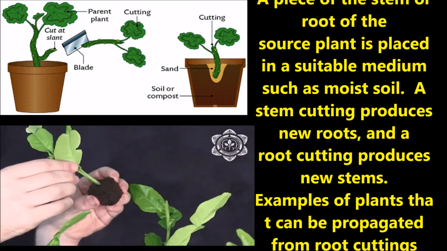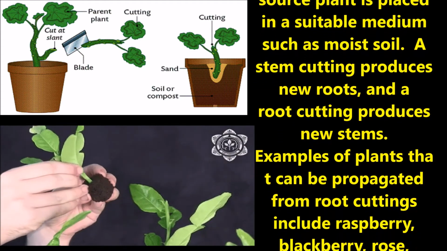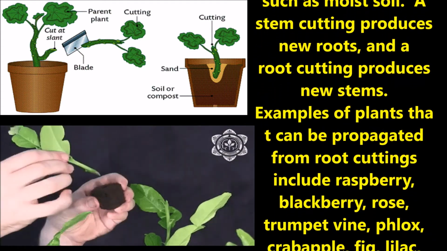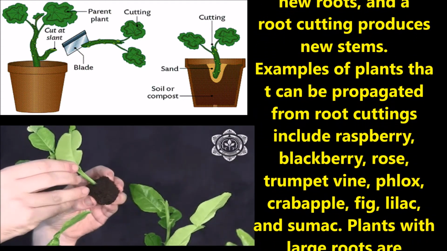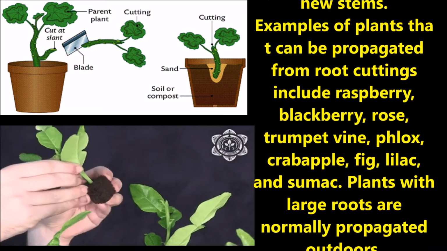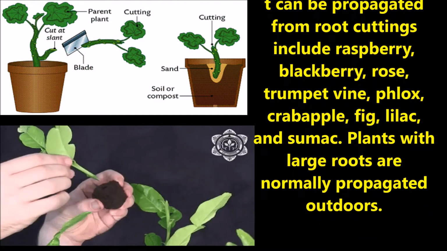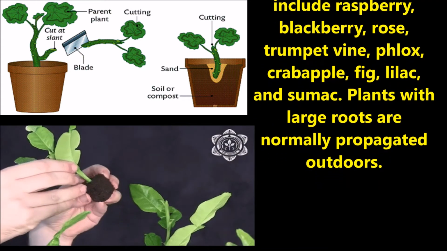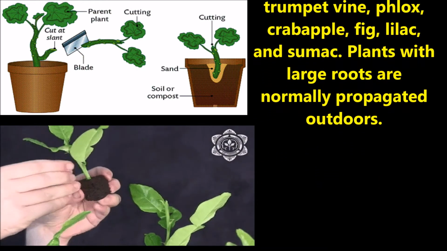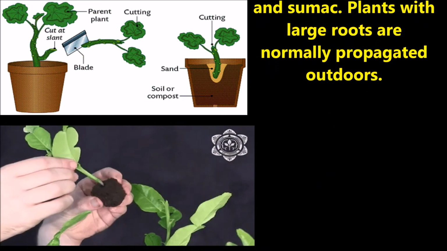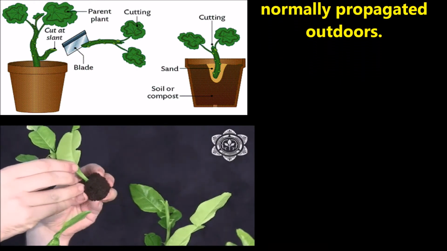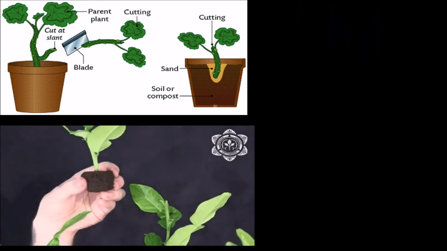A stem cutting produces new roots, and a root cutting produces a new stem. Examples of plants that can be propagated from root cutting include raspberry, blackberry, rose, etc. Plants with large roots are normally propagated outdoors.